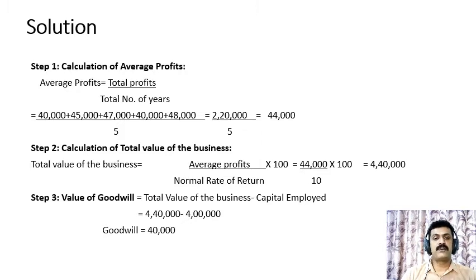In the second step, we have to calculate the total value of business, and the formula is average profits divided by normal rate of return multiplied by 100. Average profits 44,000 divided by 10 multiplied by 100, that is 4,40,000. And in the last step, we have to calculate the value of goodwill by using the formula total value of the business minus capital employed. Total value 4,40,000 minus capital employed 4 lakhs, therefore the value of goodwill is rupees 40,000.